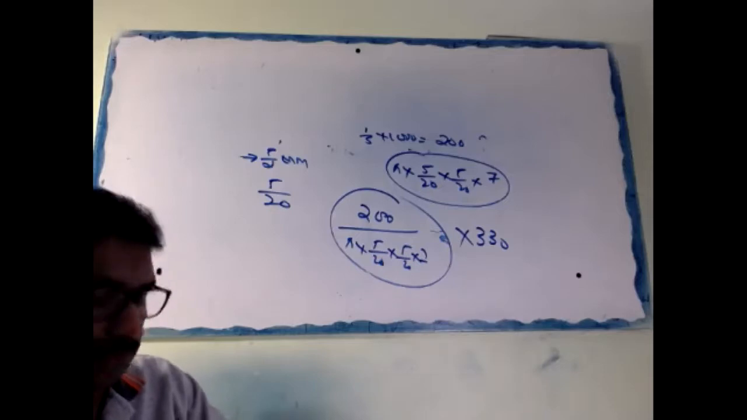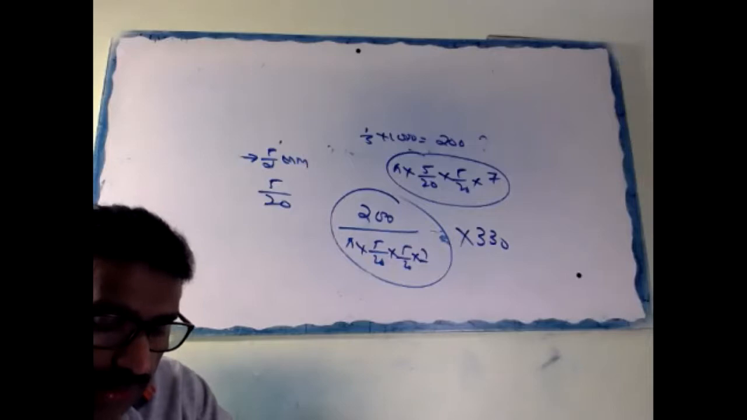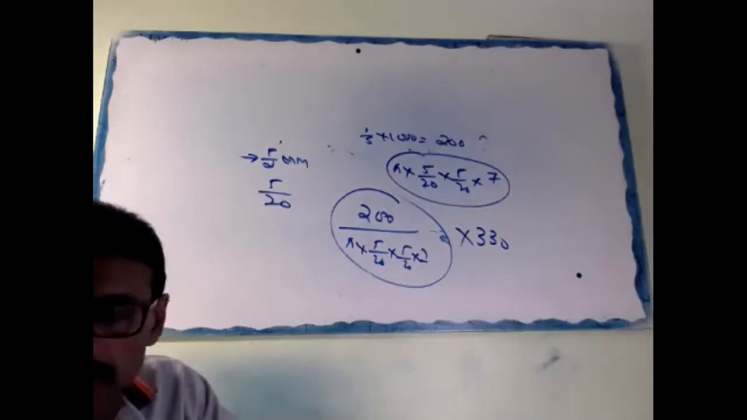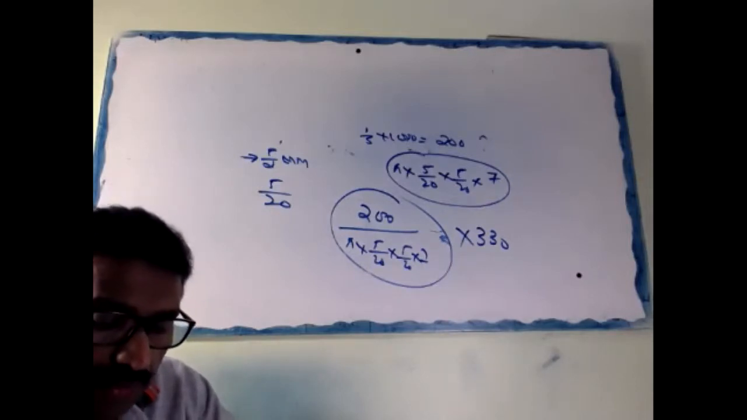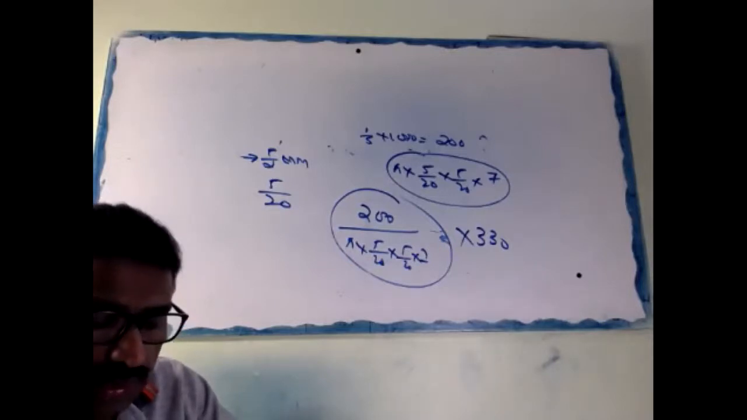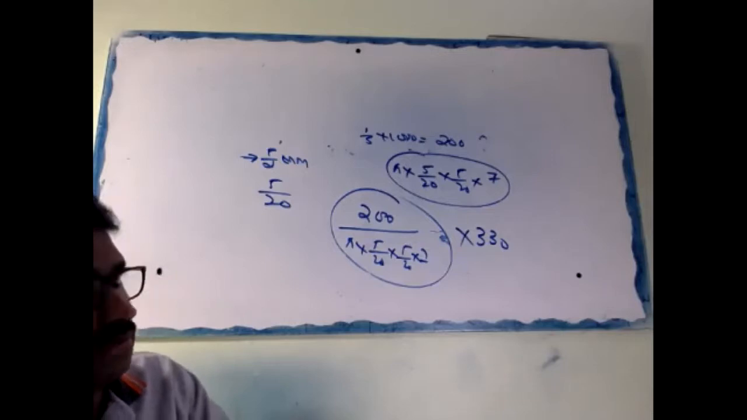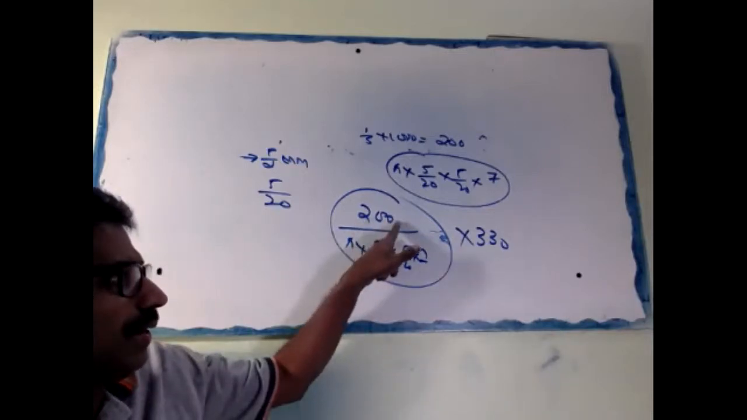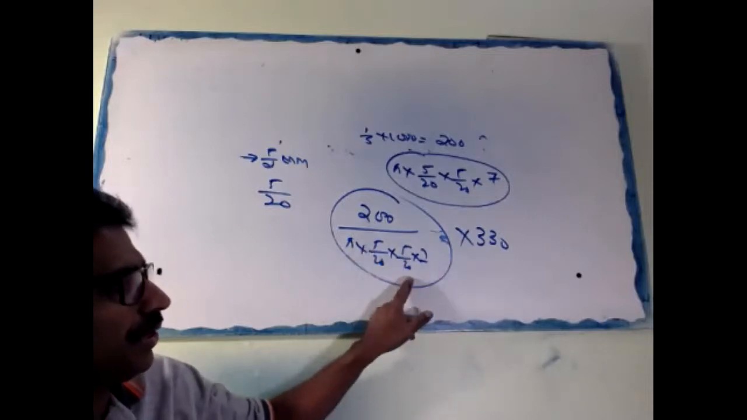Okay. Then write the total number of barrels that can be filled from the given volume of ink. That is 200 divided by pi into 5 by 20 into 5 by 20 into 7.